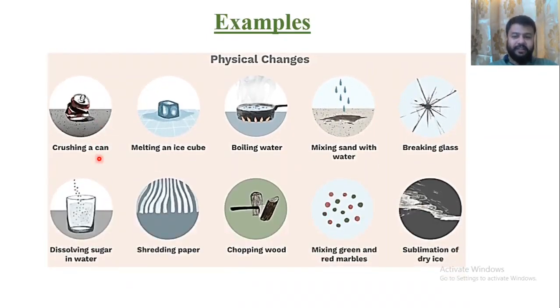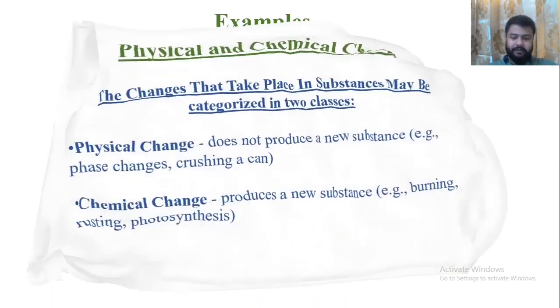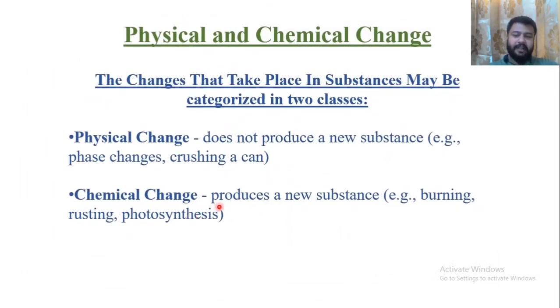Crushing of paper is a physical change. Crushing of a can, melting of ice, boiling water, mixing of sand, breaking glass, dissolving sugar in water, shredding of paper, chopping of wood, all these are physical changes. Now we will discuss chemical changes. In chemical changes, we have a new substance.